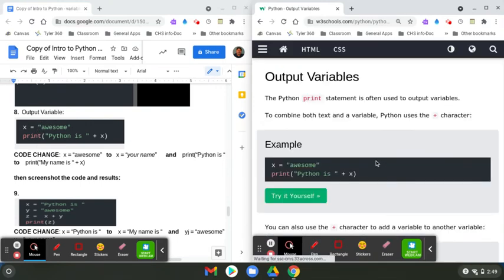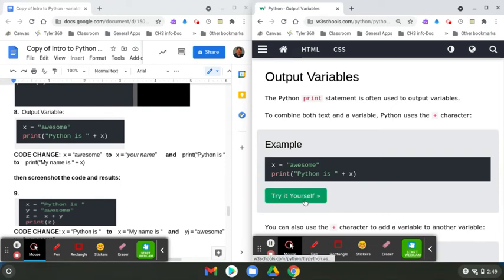And it says right here, the Python print statement is often used to output variables. To combine both text and a variable, Python uses the plus character. So basically, we're going to combine these two things together. But where it says awesome, you're going to put your name in it, and where it says Python is, with the space, you're going to put my name is.